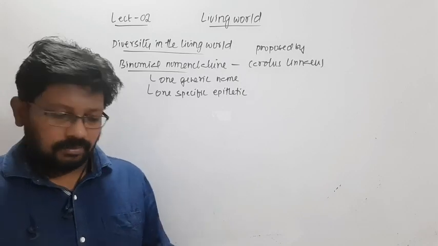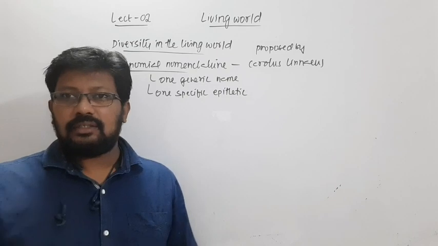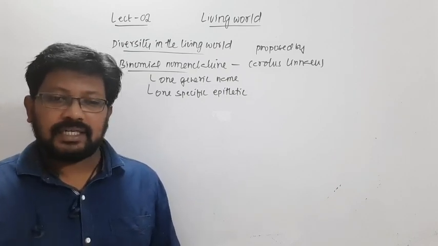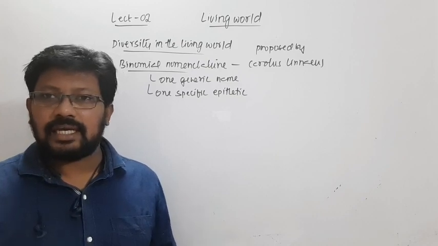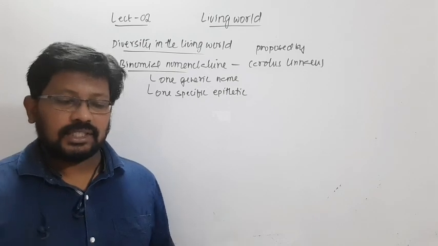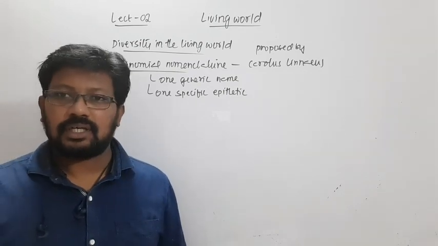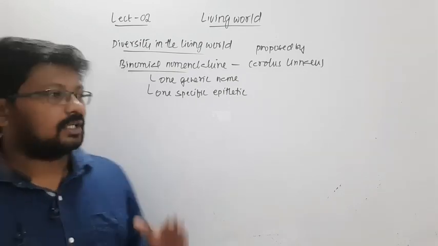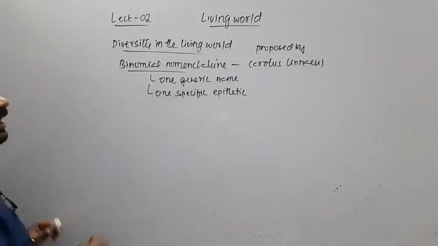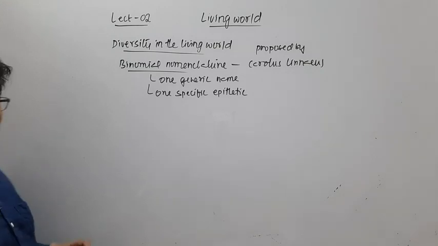Throughout the world it will be the same, so there will be no difference, because in one language a cat may be called one thing and in another language the same cat will be called differently. To avoid this confusion among the scientific community, they started giving a scientific name with a generic name and a specific epithet.